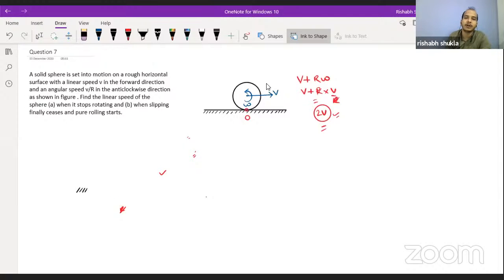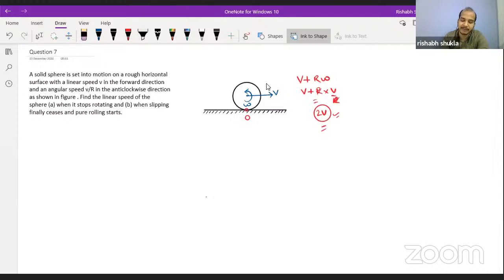Right now the point of contact is not having this zero velocity condition, or you can say that the system is not in pure rolling condition. Now what will happen?